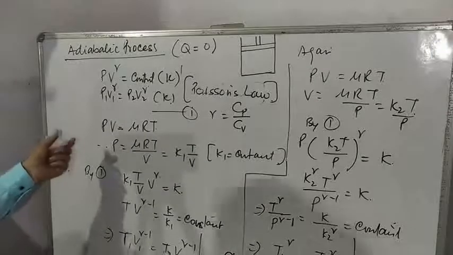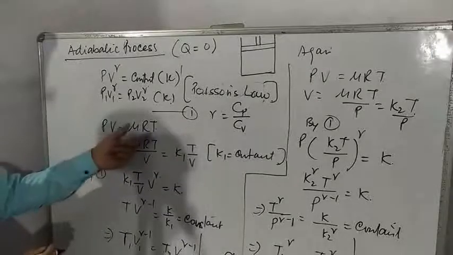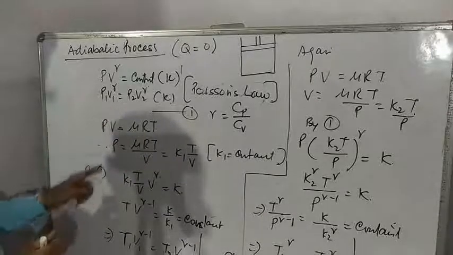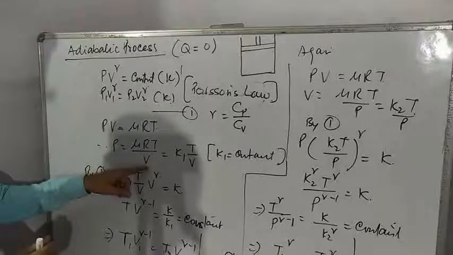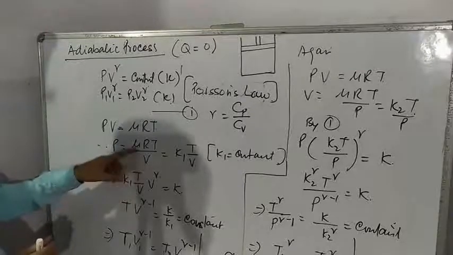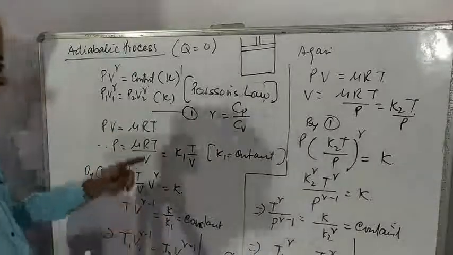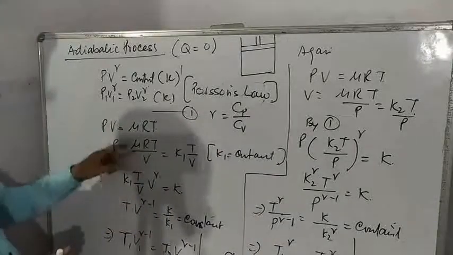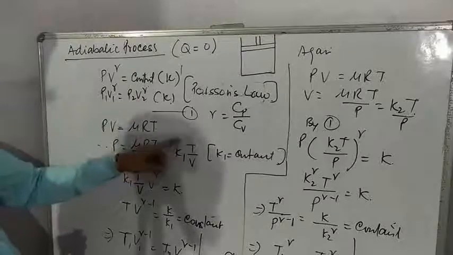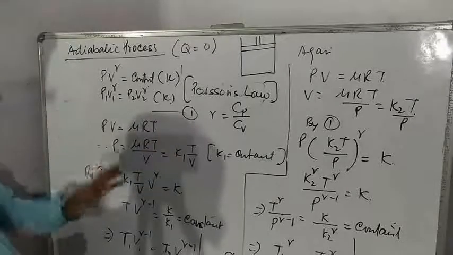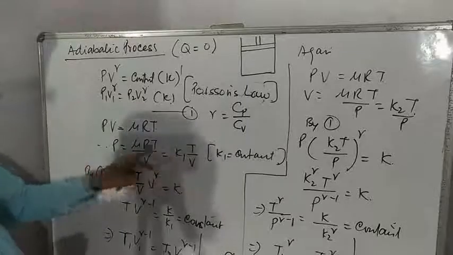Now, for an ideal gas, you can write PV is equal to mu RT. P is equal to mu RT by V. Mu is a constant for a given amount of gas, and R is the universal constant. So mu R is a constant. So we are taking K1 as the constant. So P is equal to K1 T by V.